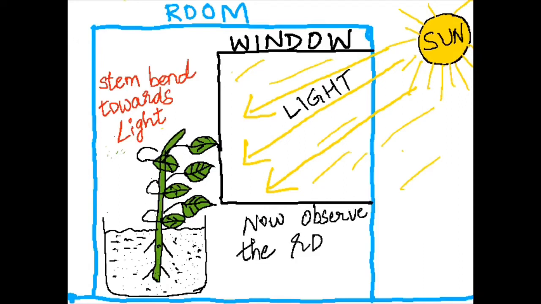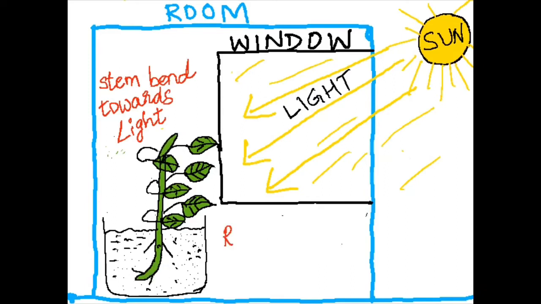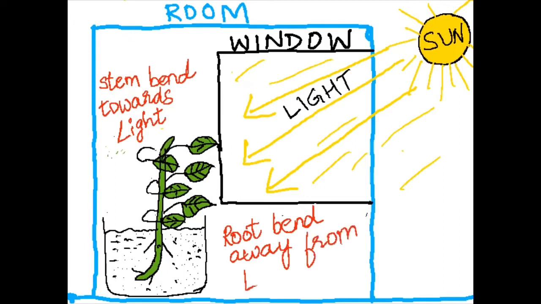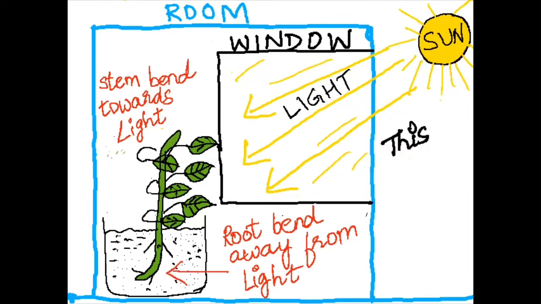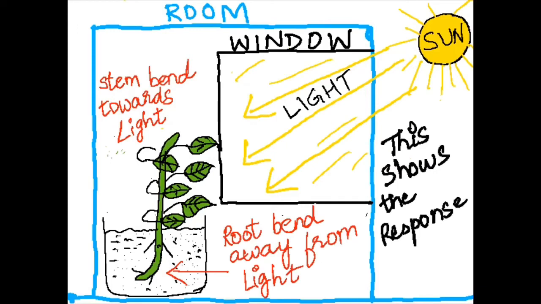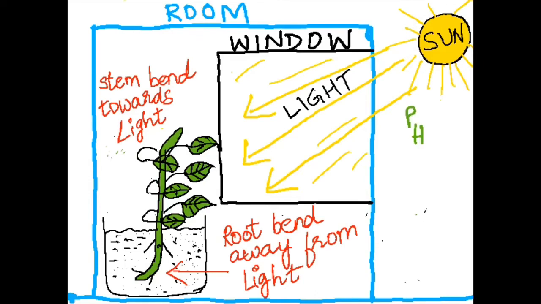So the stem of the plant is showing positive phototropism, whereas the root is showing negative phototropism. This shows the response of plants to light, or phototropism.